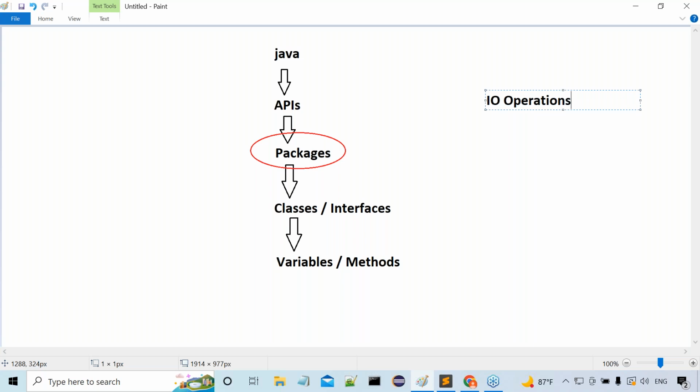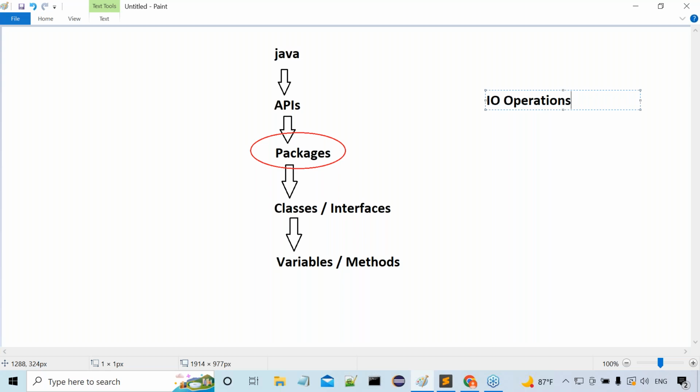If you want to perform input and output operations, we need some predefined library. Predefined library in the sense, who has provided that? Definitely the predefined library must be provided by Java. For IO operations, we need a set of classes and interfaces. How has Java provided the required set of classes and interfaces to perform IO operations?